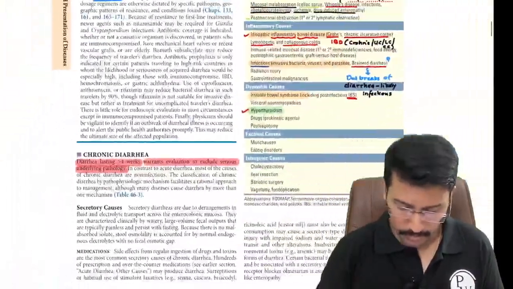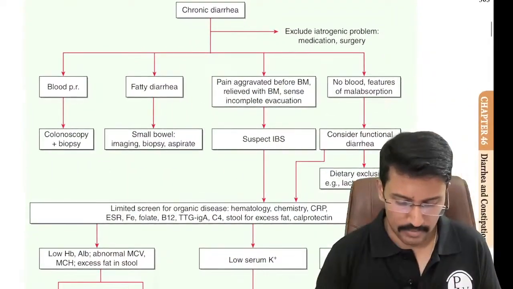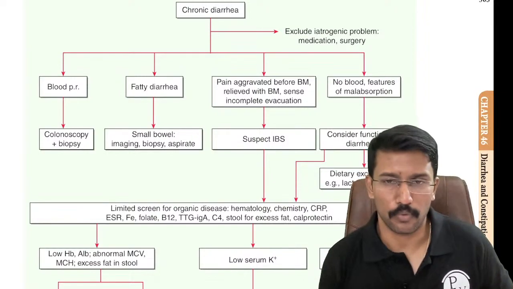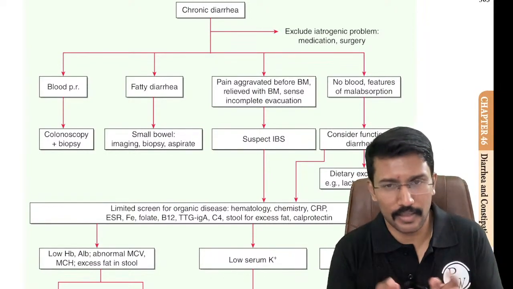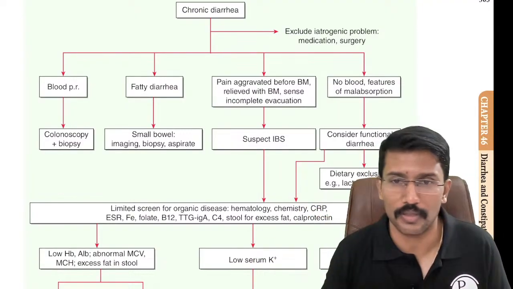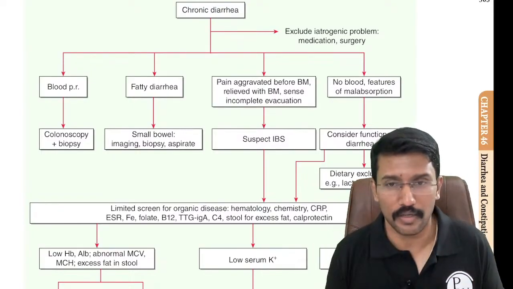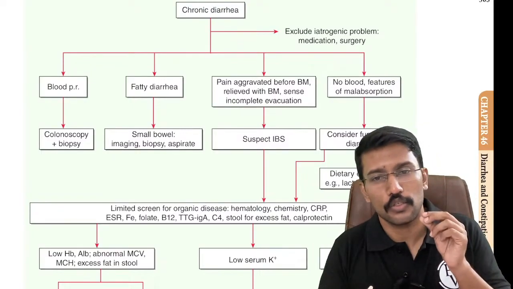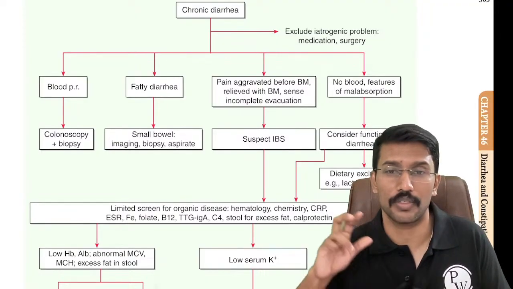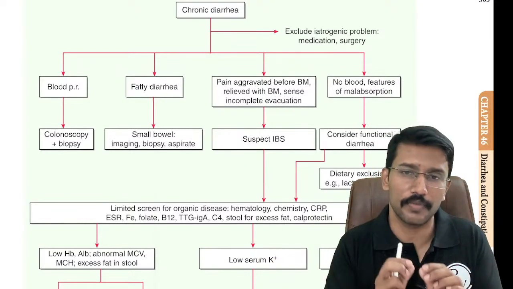So that means I have to evaluate further. How will I evaluate further? Now, there is one flowchart given in the Harrison, but instead of taking this flowchart, we will take a slightly different approach, because in the end, we should be able to reach the diagnosis as well. We should be able to answer MCQs in the exam, right? So my first step when I encounter a patient with chronic diarrhea is to understand the source of diarrhea, whether it is originating in the small intestine or in the colon. That will help me to rule in or rule out some of the differential diagnoses.